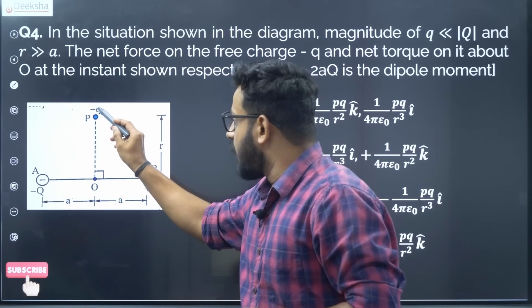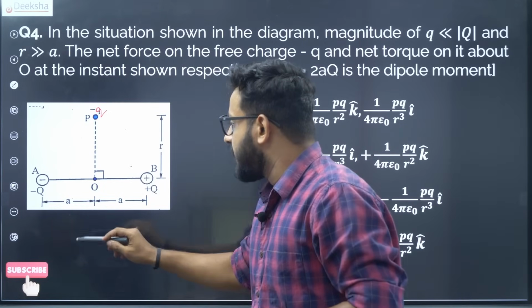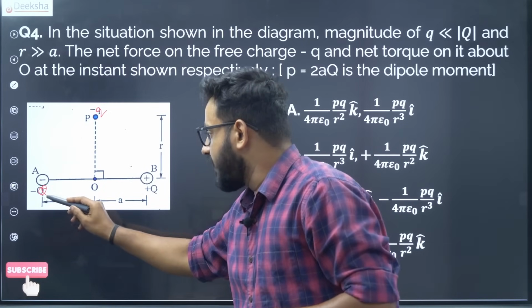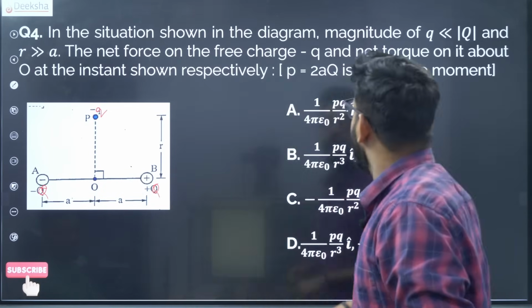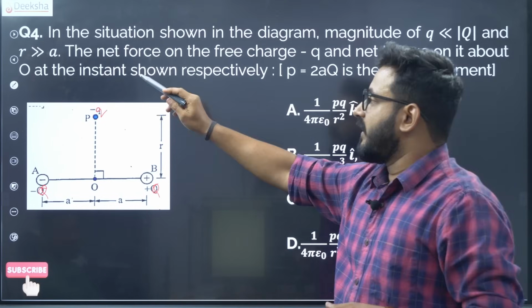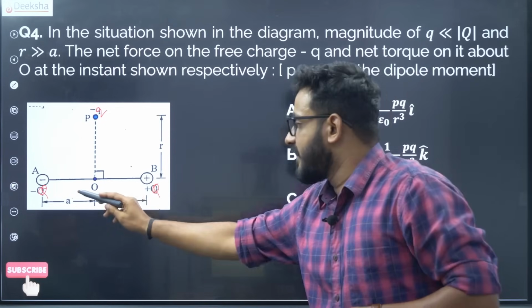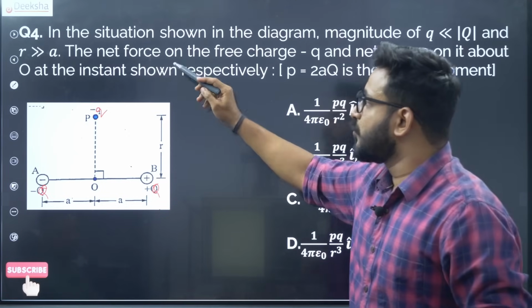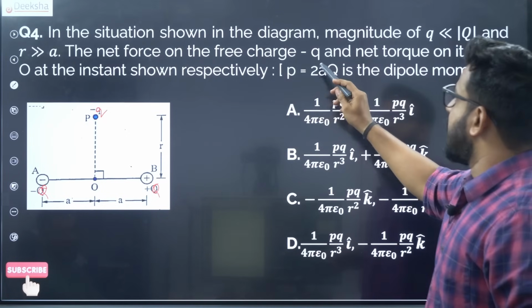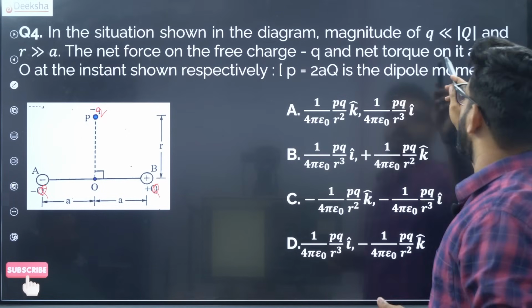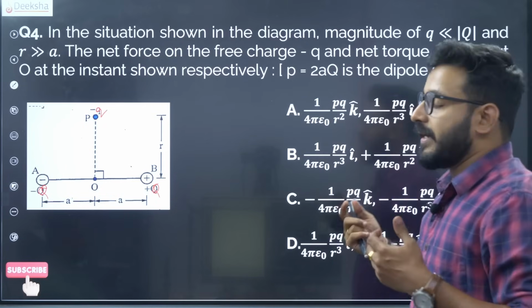So we have a small charge q over here, and we have a larger charge for the dipole, and R is very big compared to A. So A is the separation between charges and R is huge. The net force on the free charge minus Q and net torque on it is, respectively.